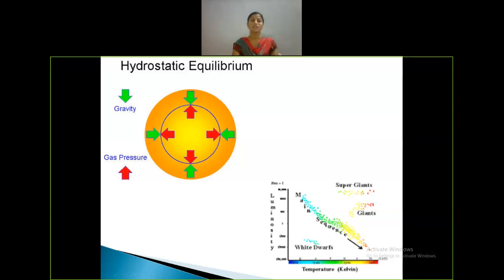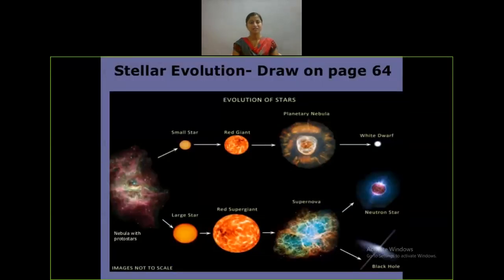Whatever energy is produced in the interior core of the star emits radiation, and that gas pressure must be equal to the inward gravitational pressure. When these two forces are equal and opposite, only then does equilibrium happen, that is the hydrostatic equilibrium.